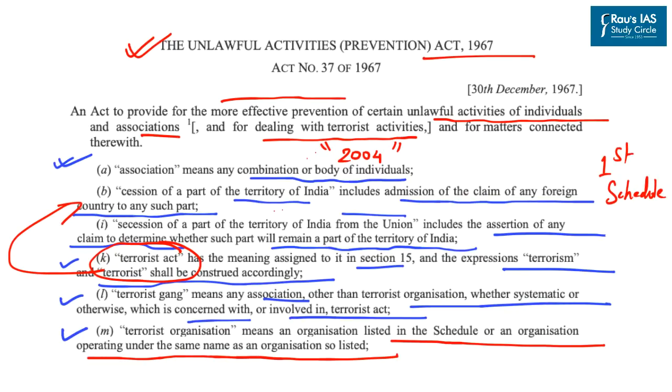Further, let us also understand about the term terrorist act and also about the term unlawful activities.